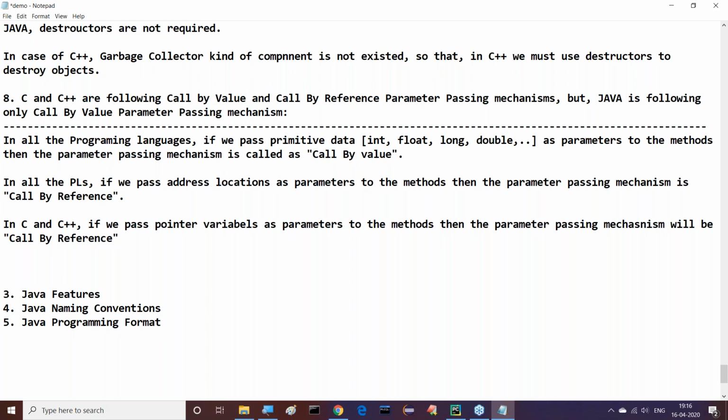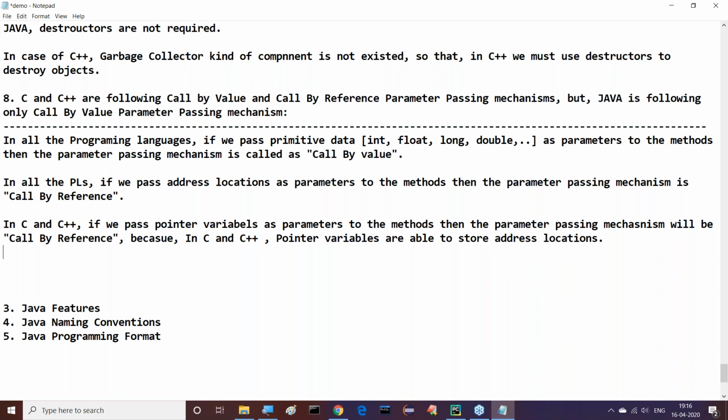Why, sir? How can we say it's call by reference? Is there any reason for it? Tell me now. If you pass pointer variables as parameters to the methods, then the parameter passing mechanism is call by reference. Why? What is the reason for it? The reason is that in C and C++, pointer variables are able to store address locations.